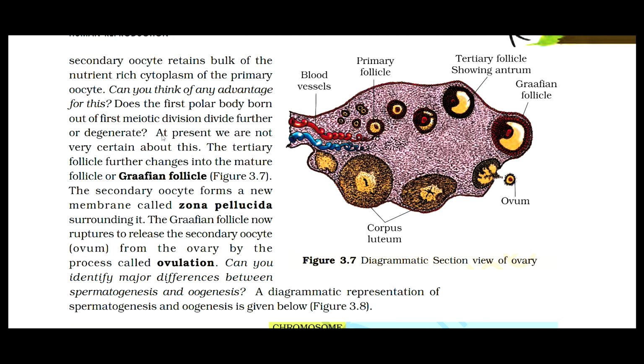The tertiary follicle further changes into the mature follicle or Graafian follicle, which is given in figure 3.7. The secondary oocyte forms a new membrane called zona pellucida surrounding it. The Graafian follicle now ruptures to release the secondary oocyte, which is the ovum, from the ovary by the process called ovulation. Can you identify major differences between spermatogenesis and oogenesis? A diagrammatic representation of spermatogenesis and oogenesis is given in figure 3.8.